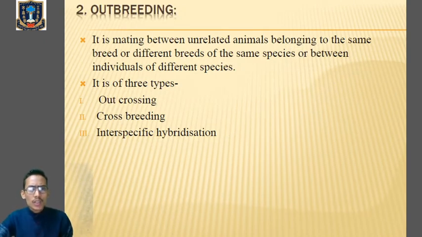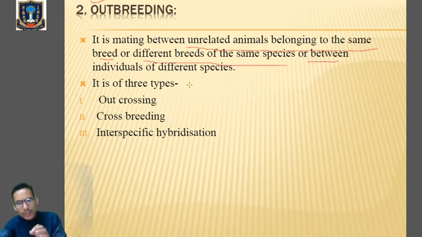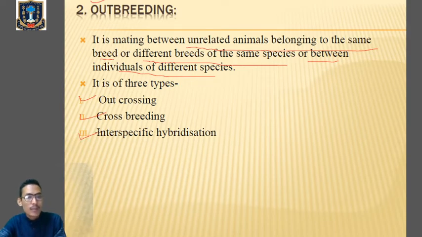Now number two type of breeding is outbreeding, where there will be mating between unrelated animals belonging to the same breed. Right, there will be mating between animals which are unrelated that belong to the same breed, or to a different breed of the same species, or between individuals of different species, because there are three types of outbreeding: outcrossing, crossbreeding, and interspecific hybridization.